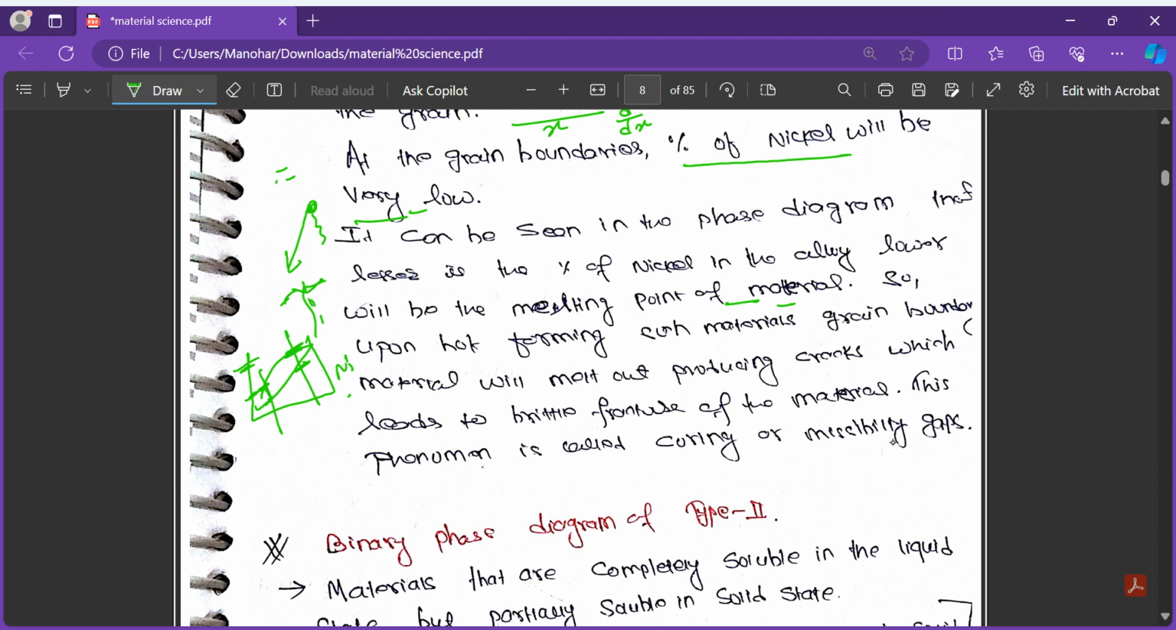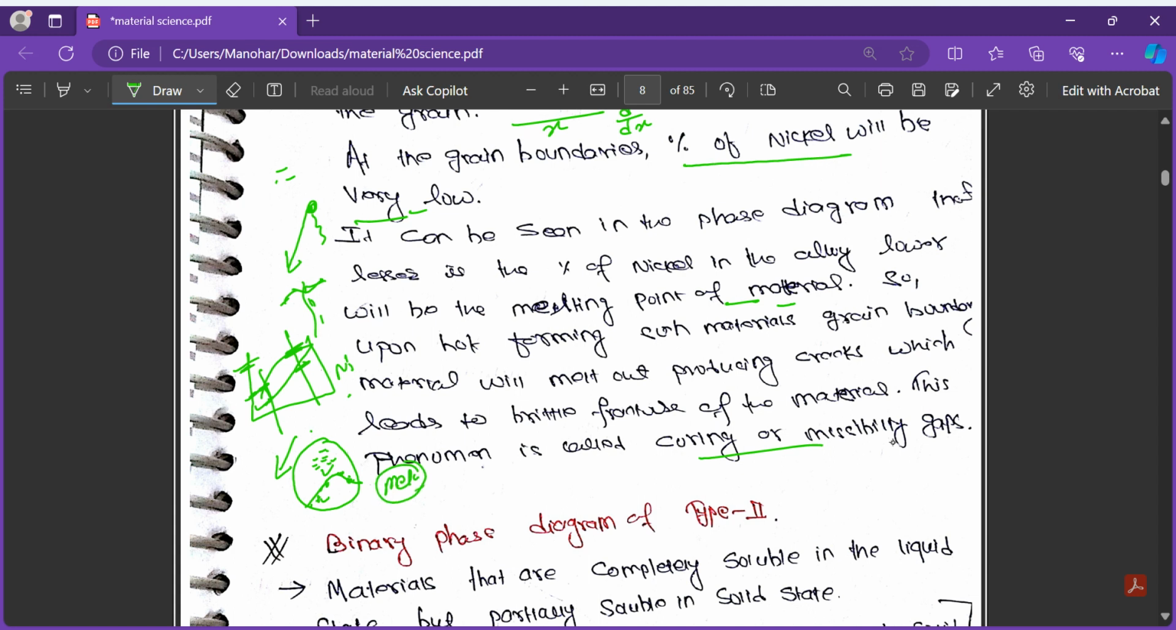Coring gap or miscibility gap is simply when we do not allow the diffusion to take place, or when we solidify at a very fast rate, the nickel will not diffuse. There will be a gradient in the concentration of nickel, which means somewhere it's high, somewhere less. So at the grain boundary, nickel will be very less. So nickel percentage is very less, which means at the grain boundary the melting point is less.